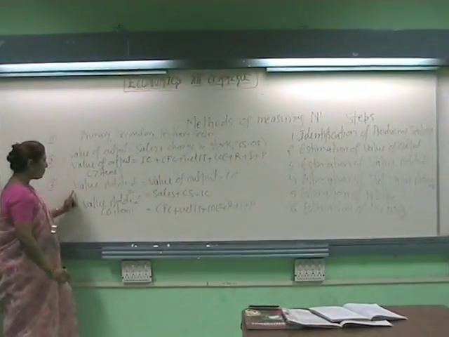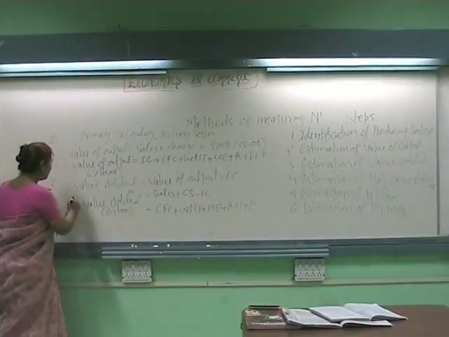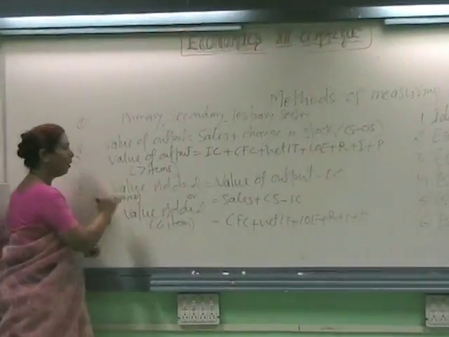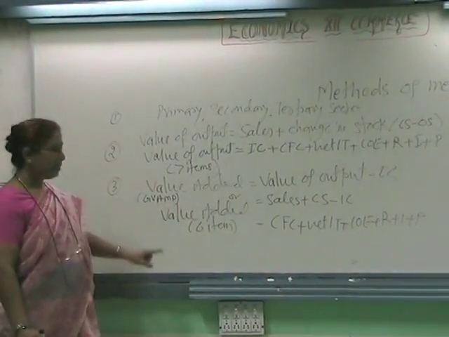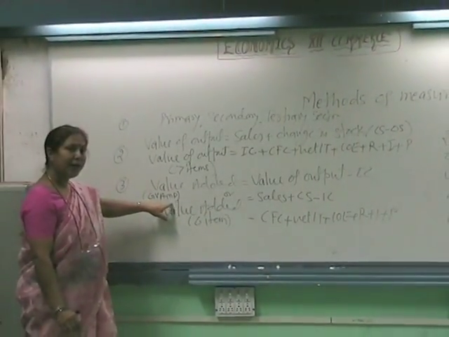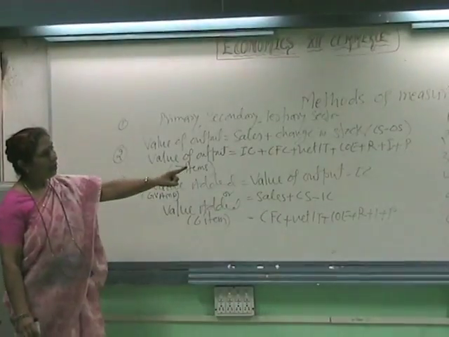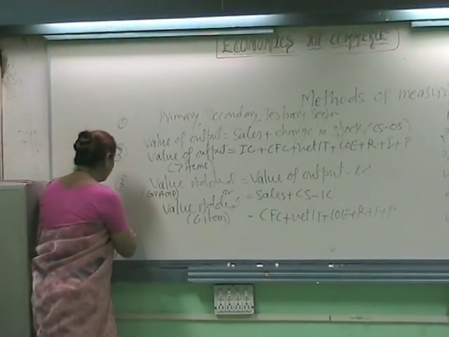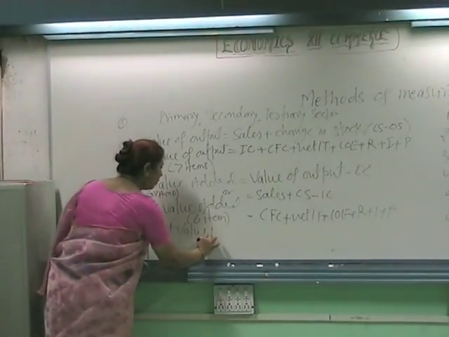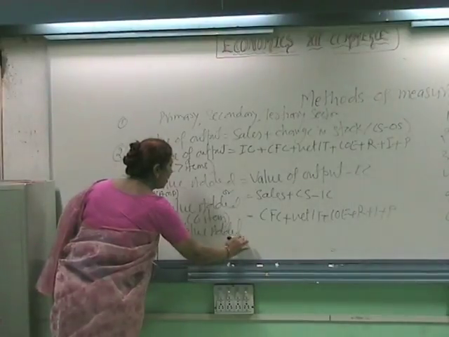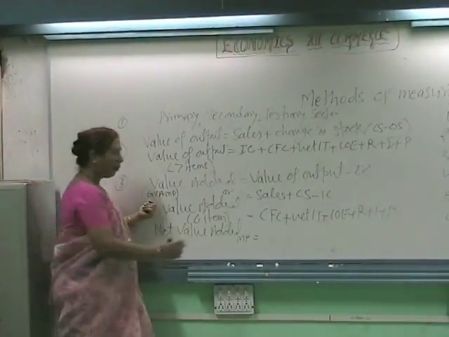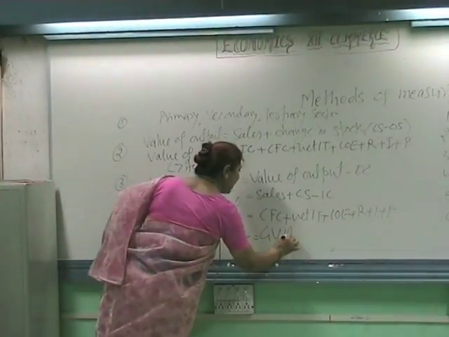Now we have to see the fourth concept, that is net value added at market price. Actually this value added is nothing but our gross value added at market price. Now what you have to find out? Net value added at market price. We have learned the basics. So this we have to find out from gross value added at market price.